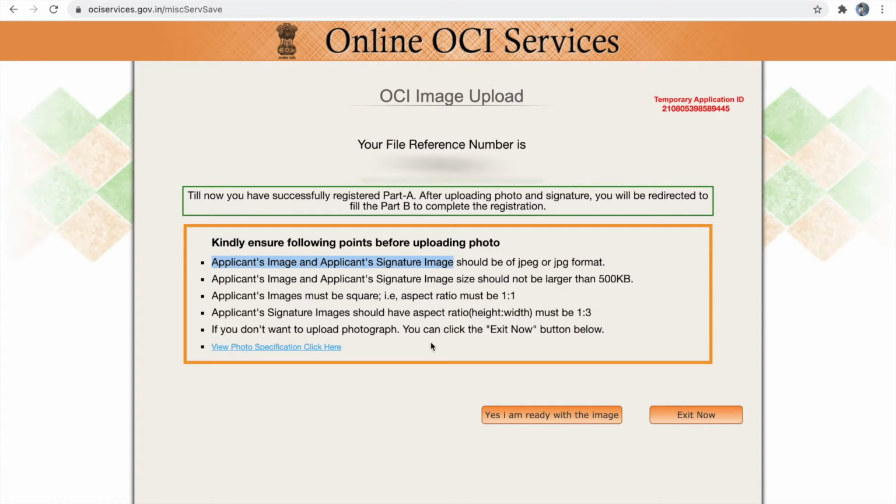You can take your passport images at any location like Walmart, Walgreens or CVS. They will also provide you with the digital copy. Sometimes the digital copy is not cut to the size which you need. So please make sure to adjust the size and cut to the correct aspect ratio. Once you are ready with your applicant's image and signature image, click yes, I am ready with the image.